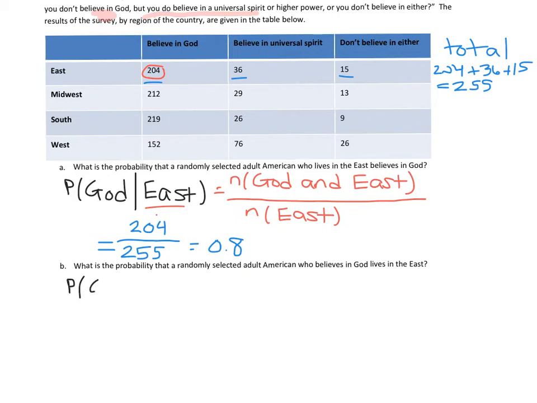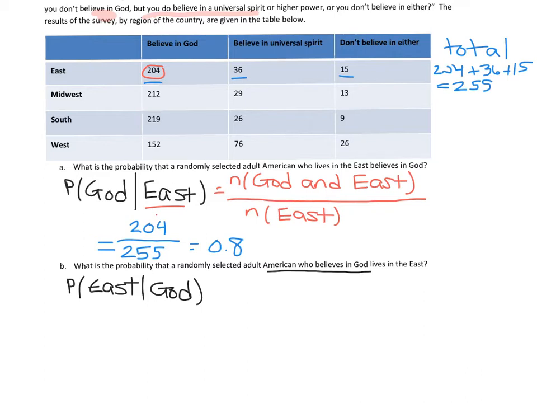Essentially, we want to know the probability of someone who lives in the East, given, or what's our new sample space, given that that American believes in God. Okay, and so our new sample space is going to be people that believe in God.